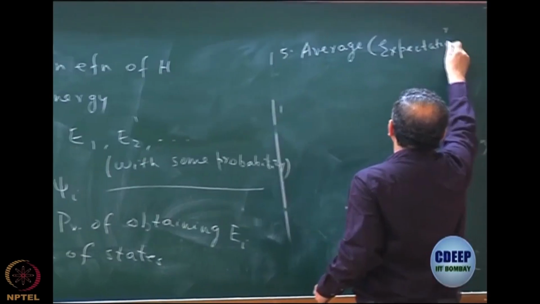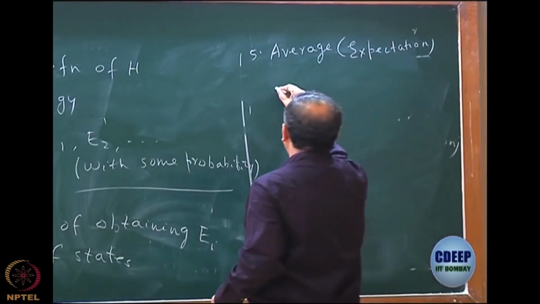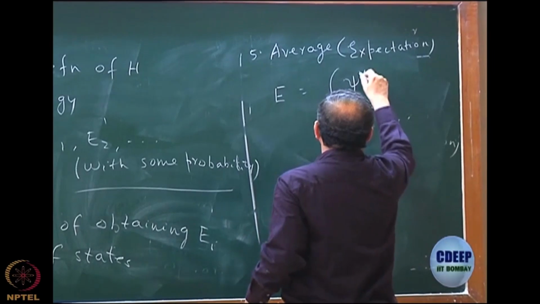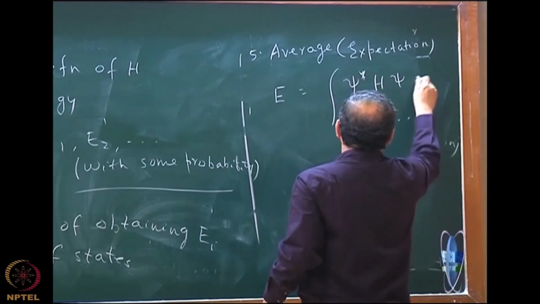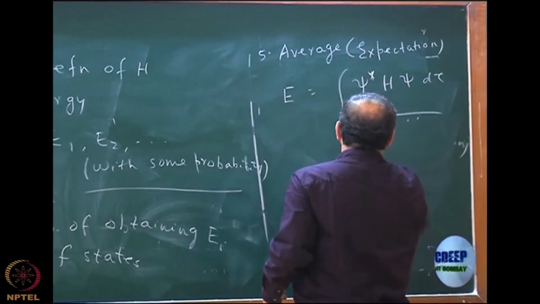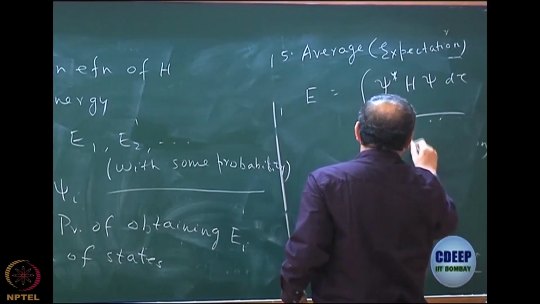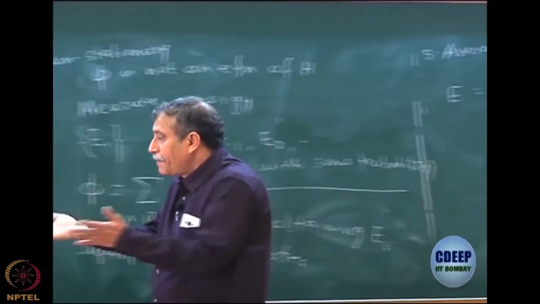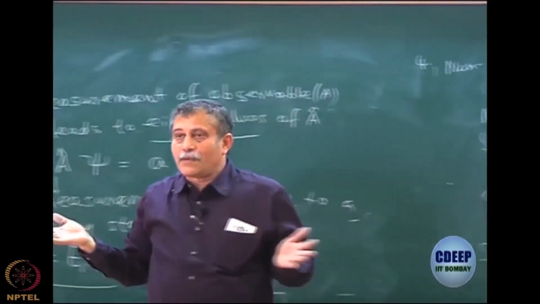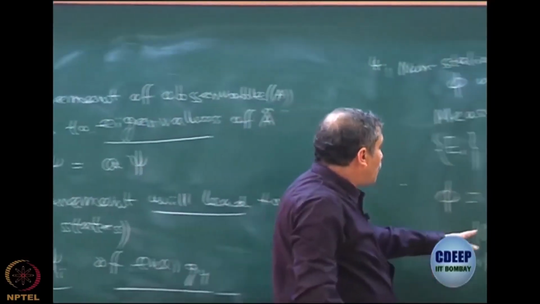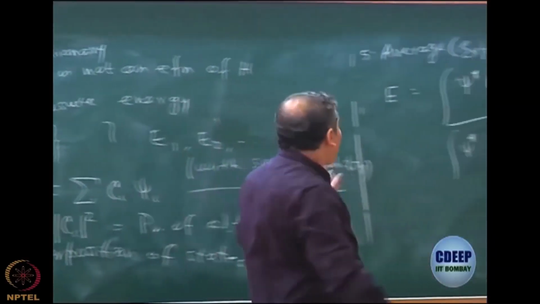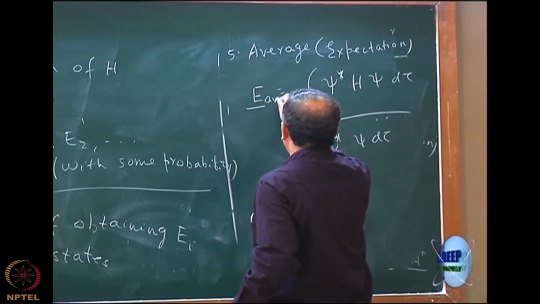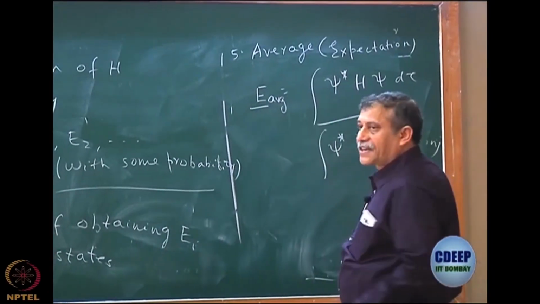It says that the average energy in a state is the integral of psi star H psi over the volume element divided by psi star psi, if psi is not a stationary state. Because then we have a probability of values E1, E2, En with mod Ci square as the probability, and one can show that E average is nothing but the integral of psi star H psi.